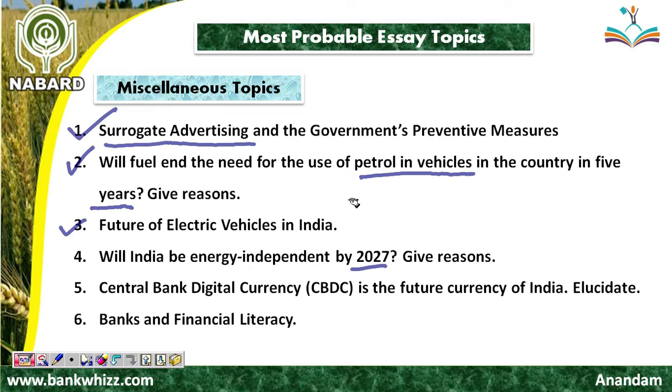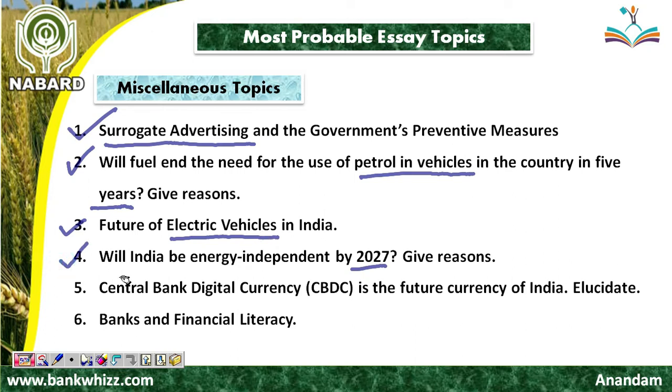Friend, as Nitin Gadkari ji has said that in the coming 5 years, petrol would be replaced with CNG or some other renewable source of energy. So keeping this in mind, obviously the trend of electric vehicles would definitely increase in the coming years. So the future of electric vehicles is very bright in the country.